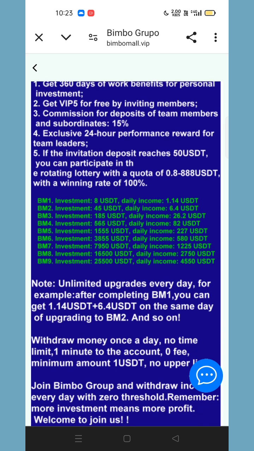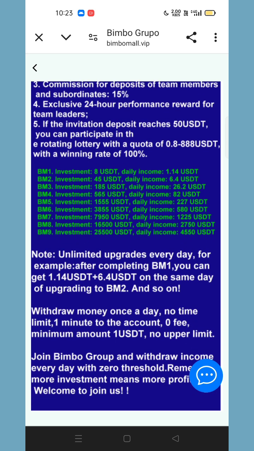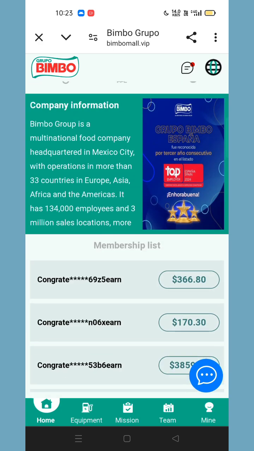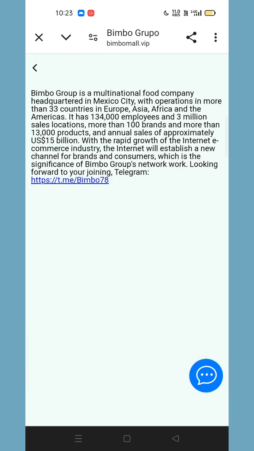You can see all the investment plan details here. There is unlimited upgrading every day. For example, after completing VIP1, you can get 1.1 USD to 6.4 USD on the same day of upgrading to VIP2, and so on. Withdraw money once a day with no time limit, arrives in the account in 1 minute, zero fees, minimum withdrawal is 1 USD, no upper limit. Join Bombay Group and withdraw income every day. So you can see all the data here. When you click on this, you can see all the details of the company.